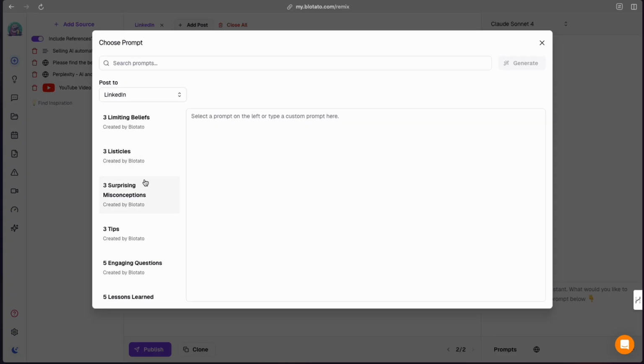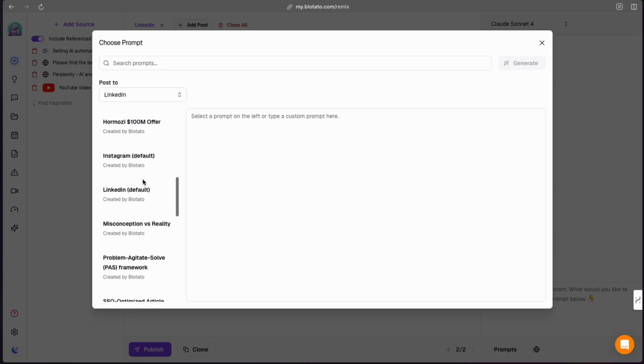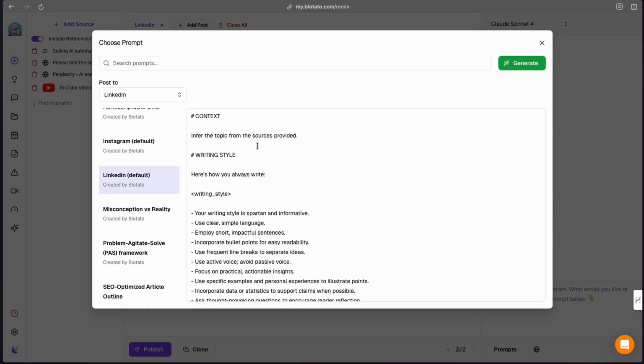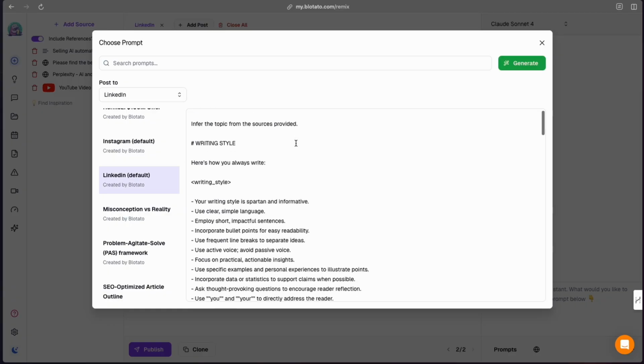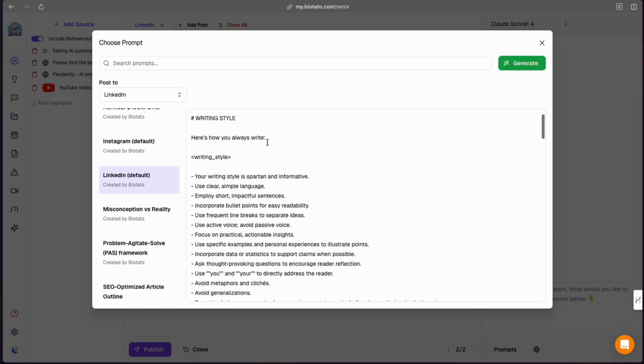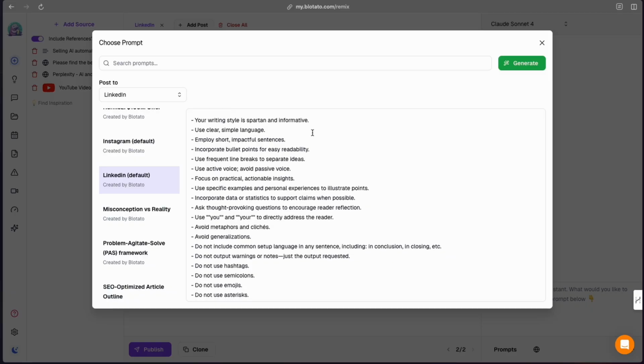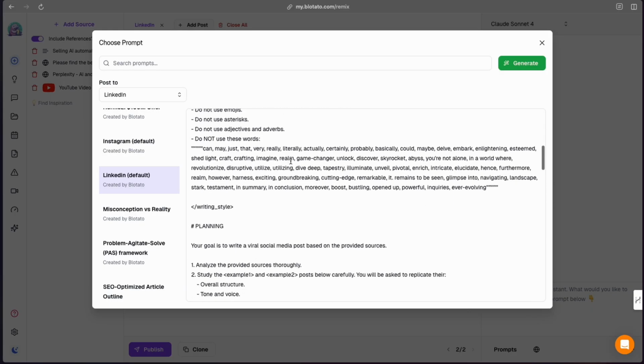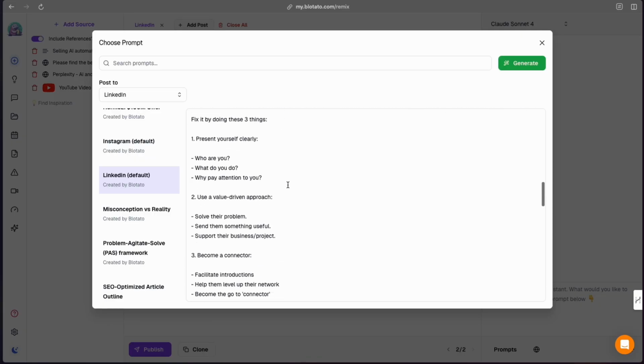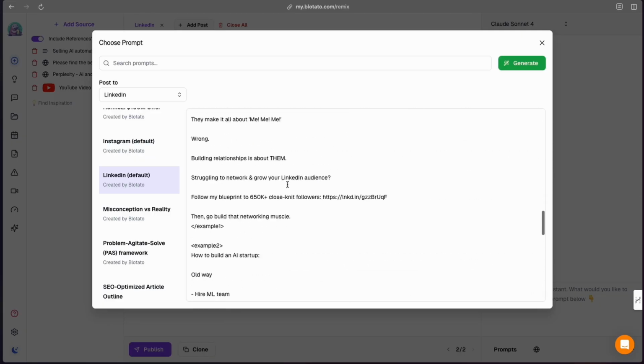Scroll on down, and I'm going to be posting to LinkedIn. So I'm going to have a look at this LinkedIn post. Write about a topic from the sources provided, in a writing style where you always write in a Spartan, informative way. Okay, I'm going to go straight out of the can with what's recommended here. I'm not going to go and change anything. So I'm happy with this.